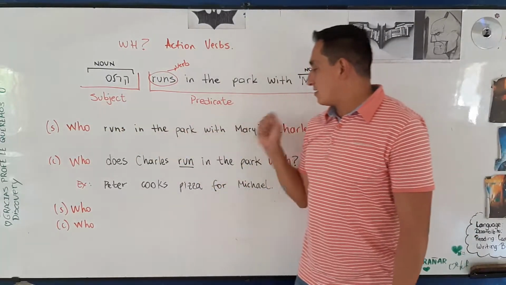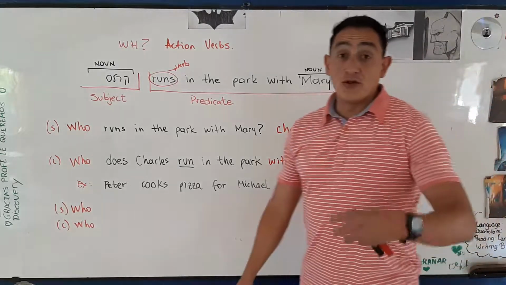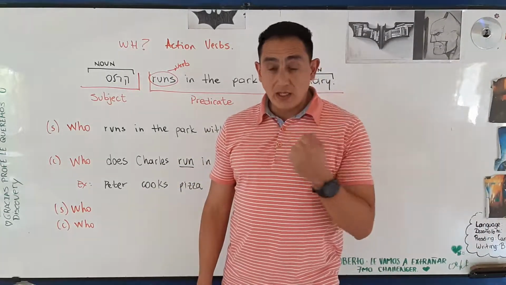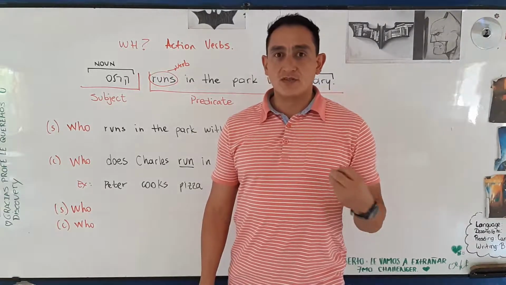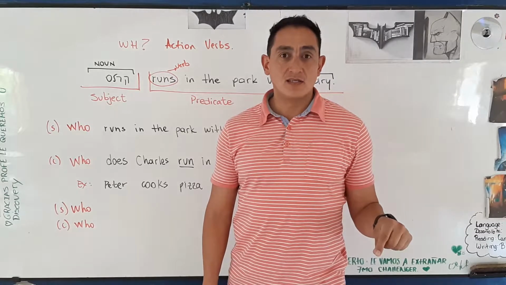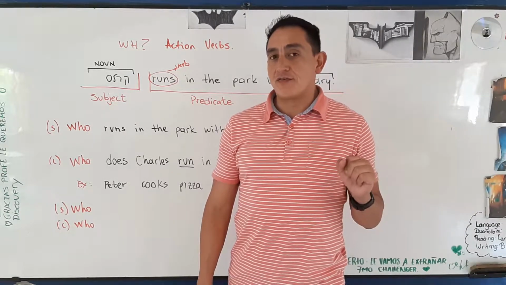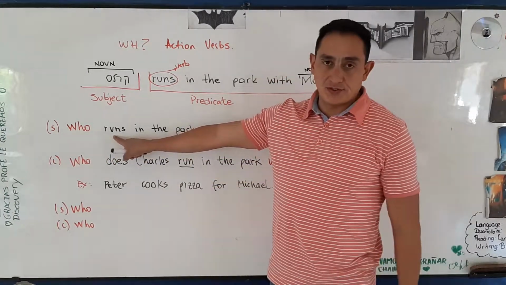Like, who runs in the park with Mary? And the answer is Charles. Another question is, who watches television? Who eats spaghetti? Who prepares food? Who understands this class? Who and the verb in third person. Remember that? Who, and you use the verb in third person.